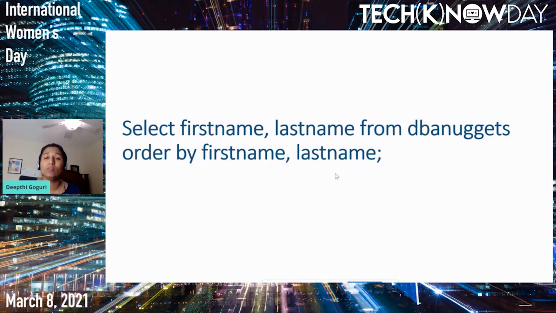SQL Server doesn't have to grab the database pages into the memory to do this job. It doesn't have to touch the disk subsystem. All it has to use is the index pages, because our index is on top of first name, comma, last name. SQL Server will just get that information from the leaf level of the index pages.